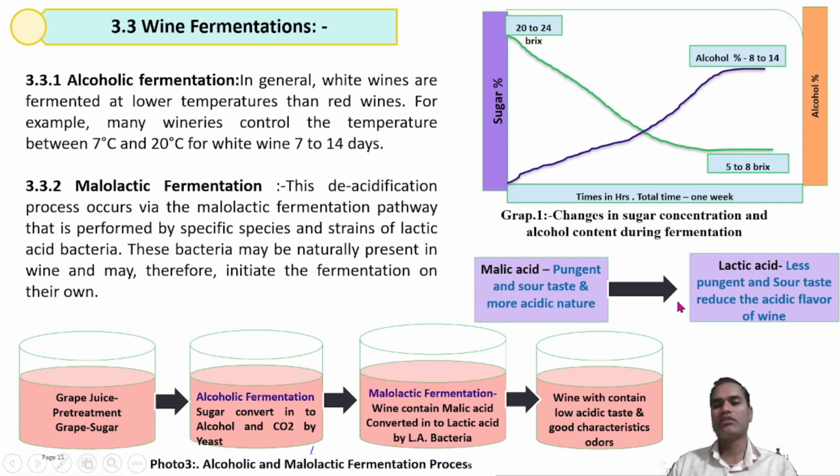That means malic acid is converted to lactic acid by the addition of lactic acid bacteria culture, which may be added externally, or the natural lactic acid bacteria present may convert the malic acid into lactic acid. After alcoholic fermentation, the wine is stored in the same fermentation tank or a different one for 1 to 2 weeks again at specific controlled temperatures, during which malic acid is converted to lactic acid and the acidity is reduced. After that, this wine is filtered and transferred into oak barrels for the maturation process.